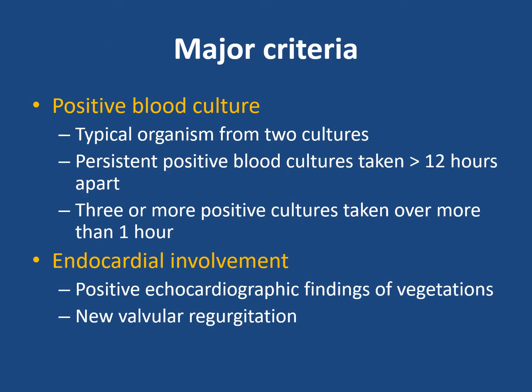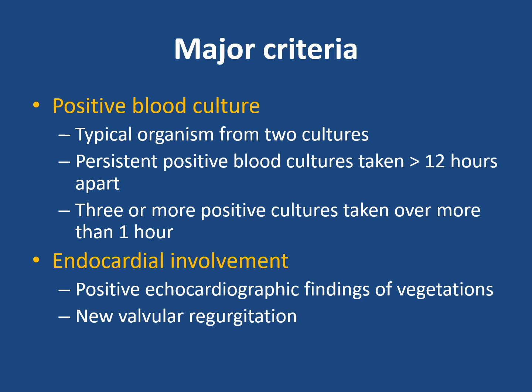Talking about the major criteria, you should have a positive blood culture and endocardial involvement on echocardiography. So, positive blood culture: typical organism from two cultures, persistent positive blood cultures taken 12 hours apart, or 3 or more positive blood cultures taken over more than 1 hour.